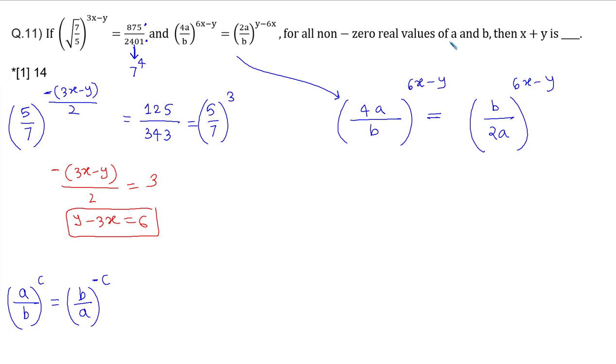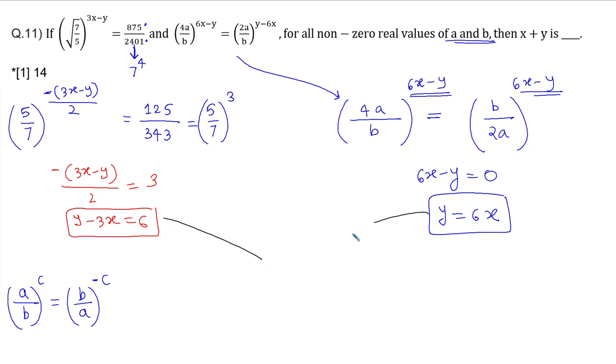So look here, over here a and b are non-zero real numbers. Powers are the same. So these two sides are going to be equal only when the value of 6x minus y is equal to 0. Okay everyone, means the value of y is equal to 6x. This is the only possibility over here. So now let's solve these two equations.